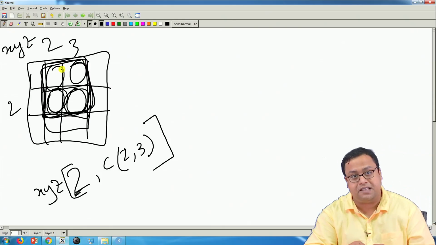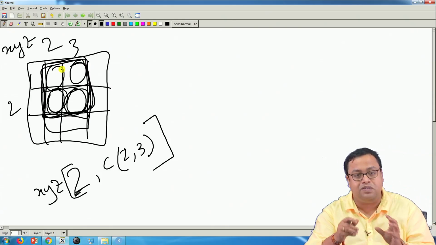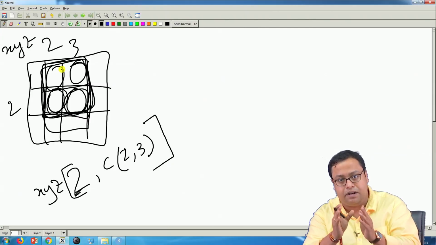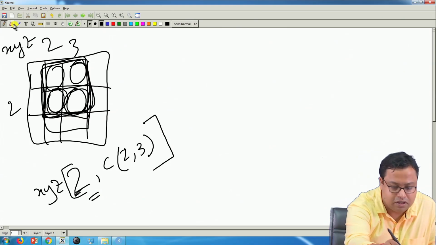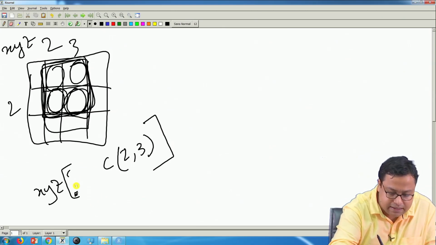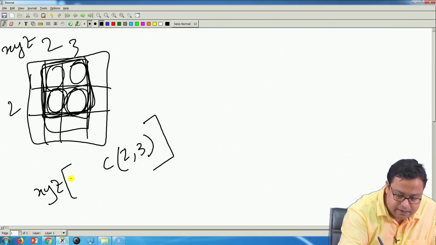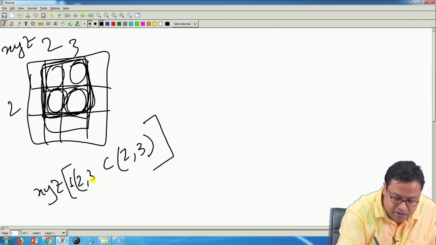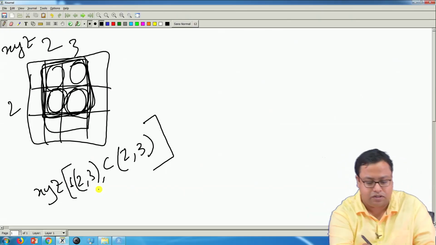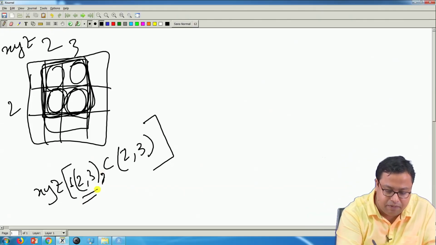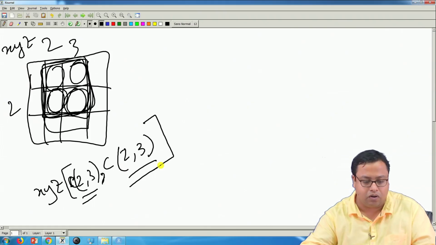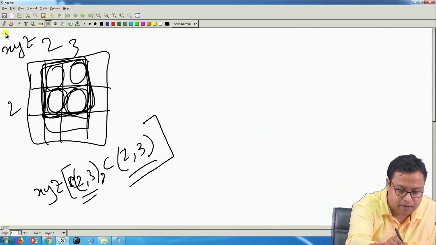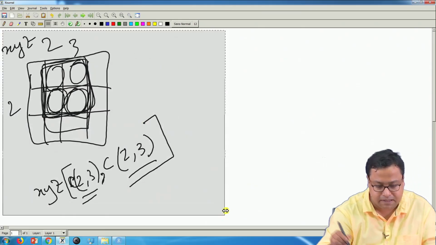So, if that has been asked to me, then you are not only asking me for 2 columns, you are also asking me for 2 rows. So, here also I have to give 2 entries. Instead of writing this, I will write C(2, 3) and a comma in between. So, there will be a comma. Something written before the comma and something written after the comma will give me the subset of a particular matrix, and that is how you actually subset a matrix.